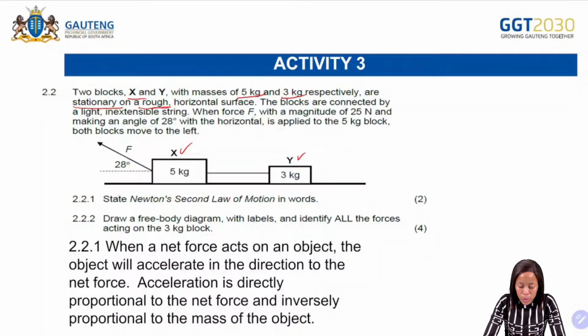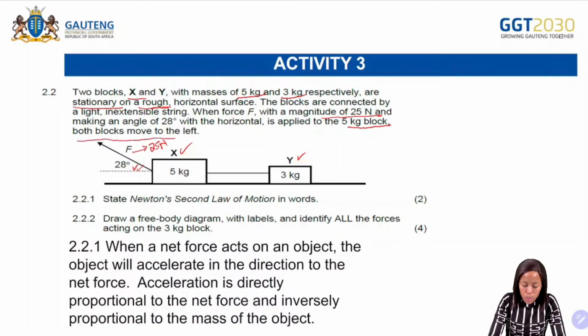Then it says when a force F with a magnitude of 25 Newton, making an angle of 28 degrees with the horizontal, is applied to the 5 kilogram block, both blocks move to the left there. So there is our 28 degrees with the horizontal.